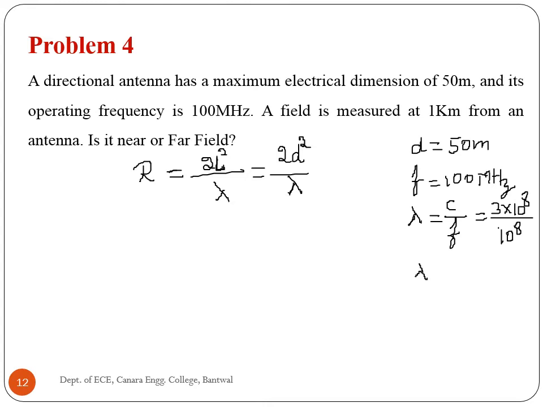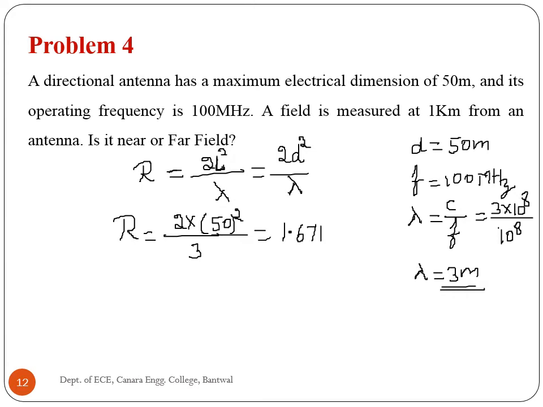Therefore, wavelength is 3 meter. The radius R is now 2 into d, 50 meter square, divided by 3 meter, which is equal to 1.67 kilometer.